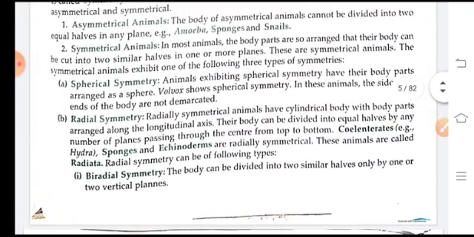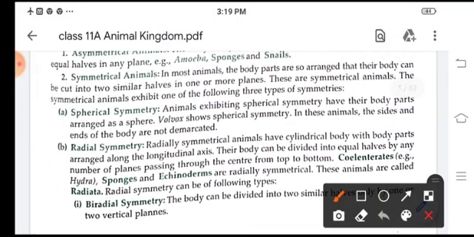So let's come to spherical. Spherical symmetry means which have the body parts arranged as a sphere or in a circle. Like volvox, they show spherical symmetry. In these animals, the sides and ends of the body are not demarcated.